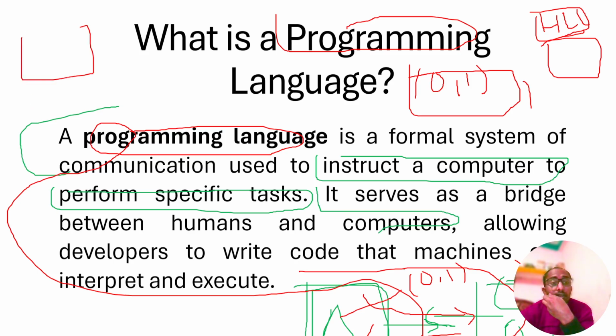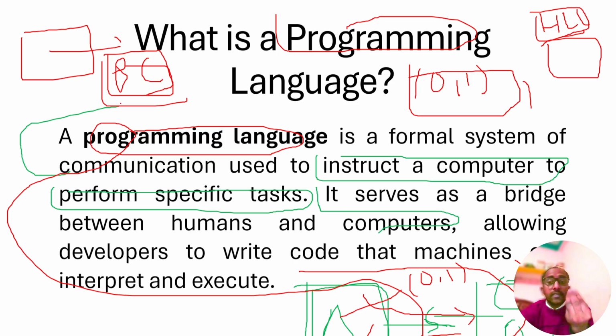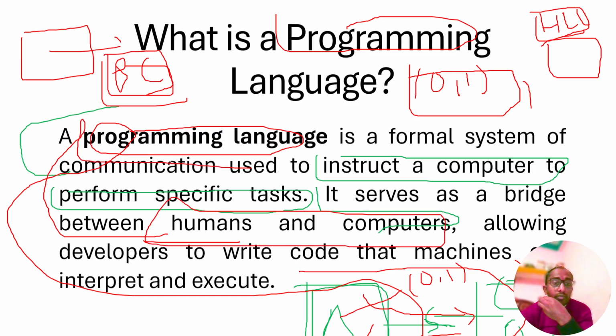We write a code, and our PC can interpret and execute our code, and it provides our understandable language. It is the system to interact between human beings and computers, and the programming language plays an important role. So now let's move to the next slide.